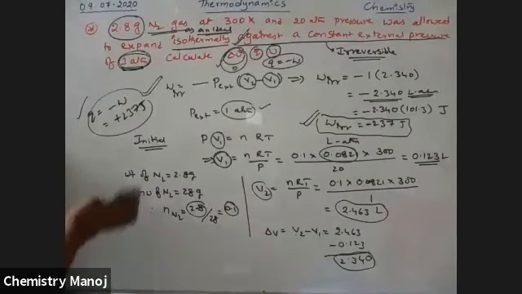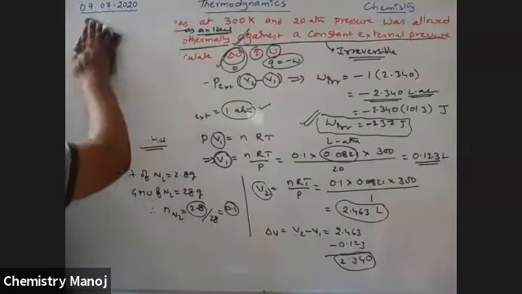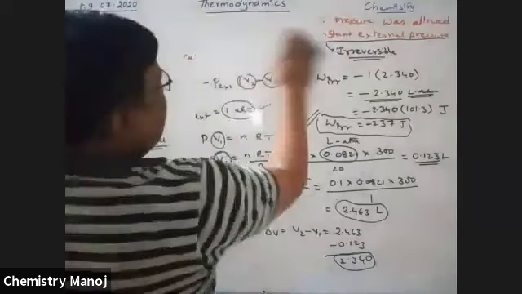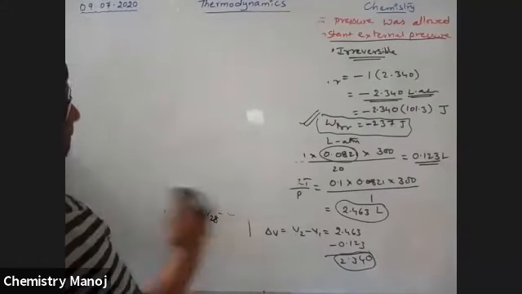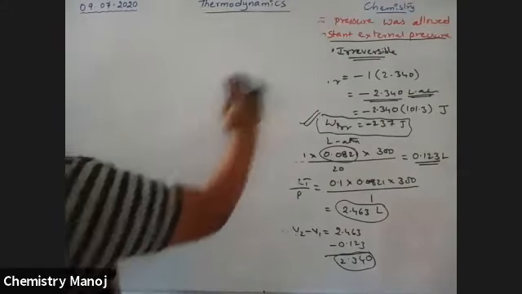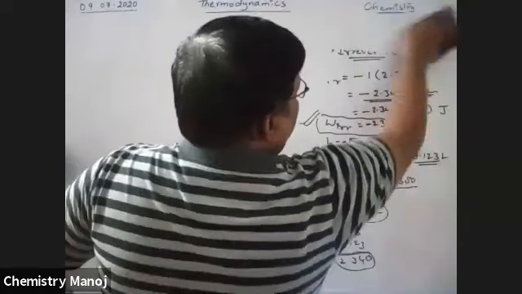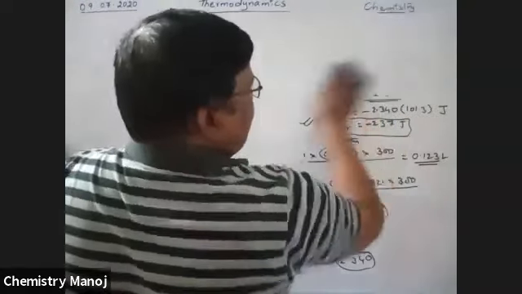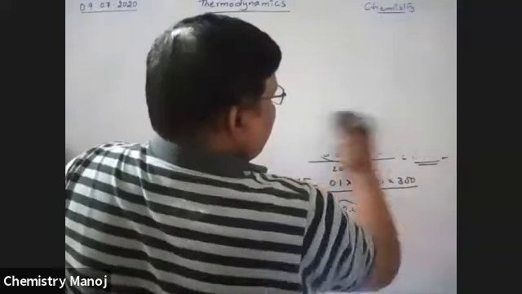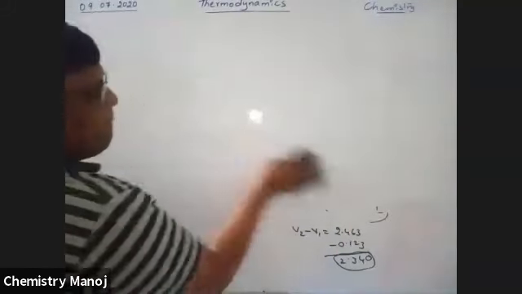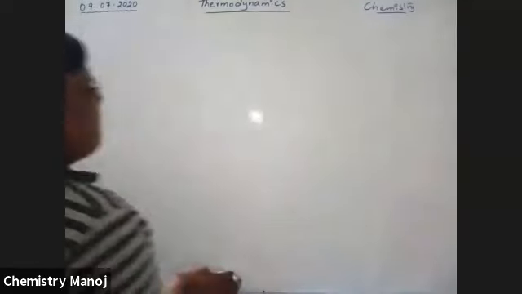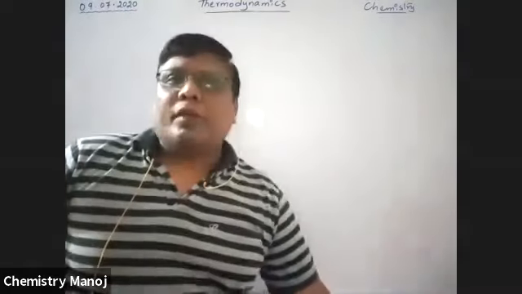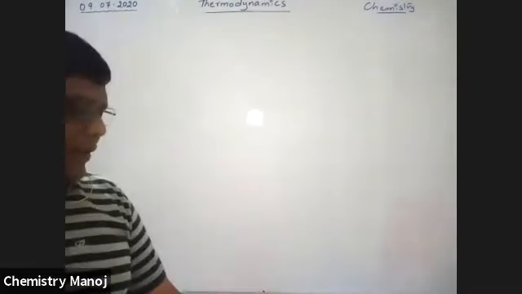So next one and most important one. Next property, next concept is an important concept.